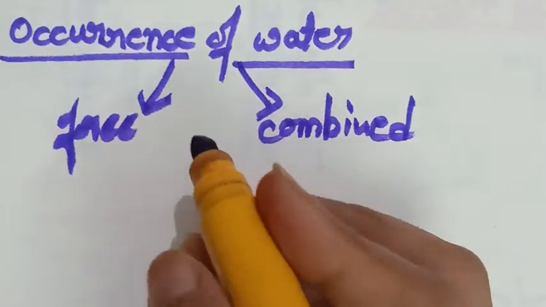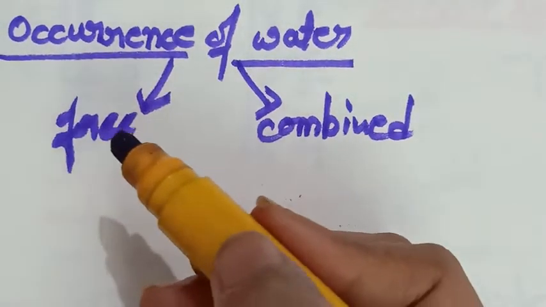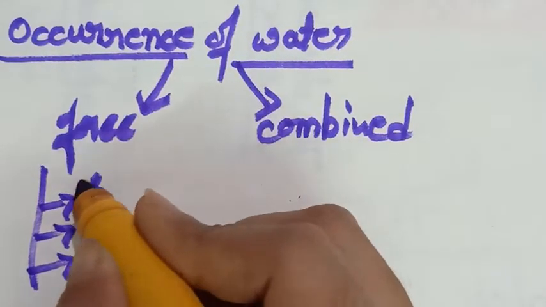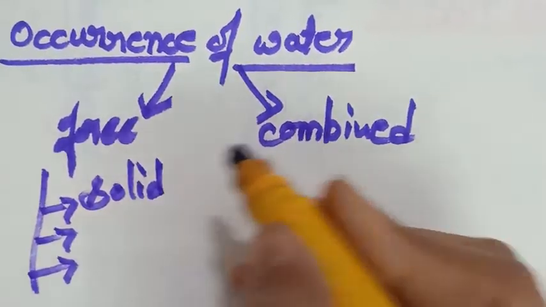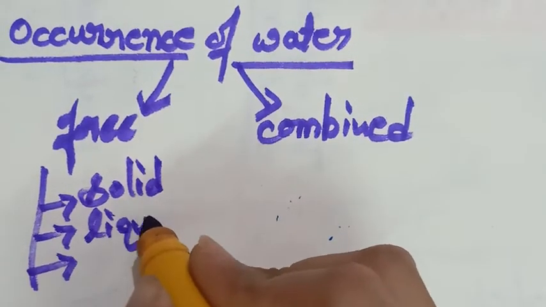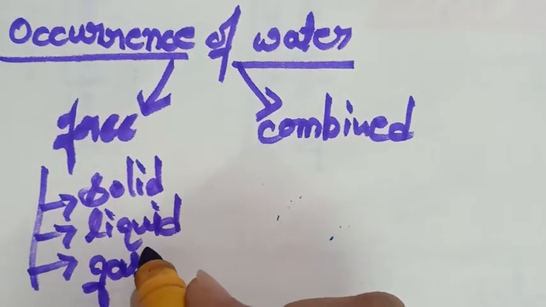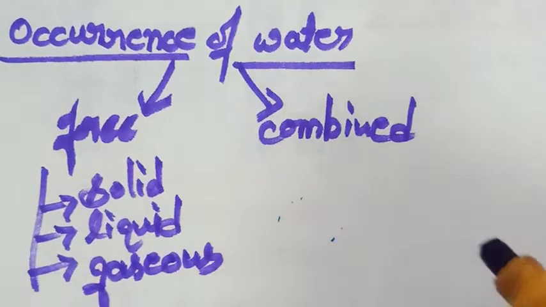Free state means it is individually present in any of the three states of water: solid, like ice; liquid, like water itself; then water vapor in gaseous form. The next one is combined state.